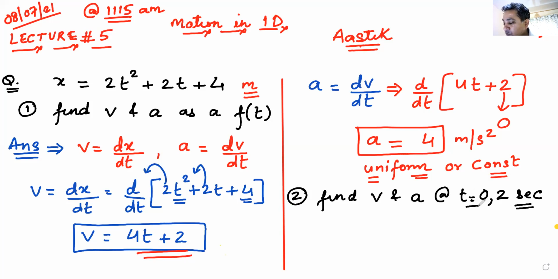So you are given two values of time, 0 seconds and 2 seconds, and you are now supposed to find out velocity and acceleration at 0 and 2 seconds, and your time starts now. Velocity and acceleration at t is equal to 0 and t is equal to 2 seconds. I'm waiting for your answers.